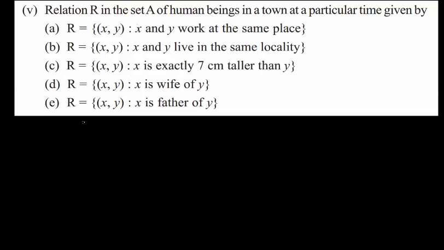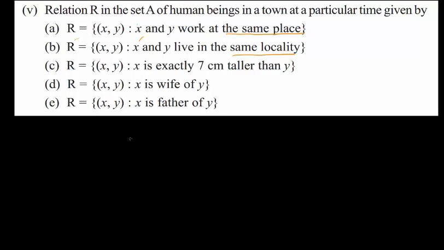Now we will look at the second question. The second question is also on the same lines. There's nothing much to be proved over there, but let's see what that is. If you look at this, it's the same proof that I can take up. X and Y work at the same place; the same place has been replaced by same locality. Otherwise, it's the same proof. So X lives at the same place as X lives in, so X is connected to X itself, which means X comma X belongs to this particular relationship R.